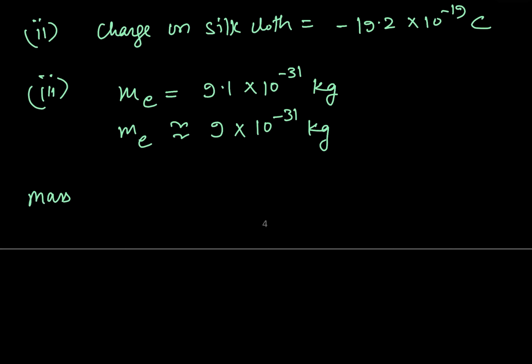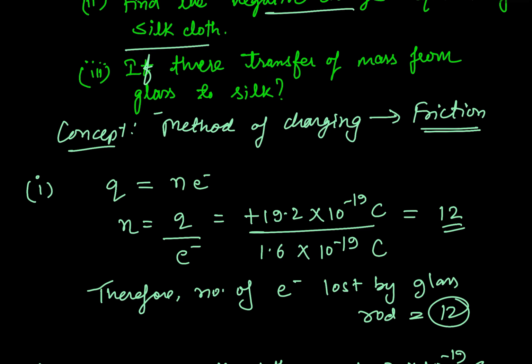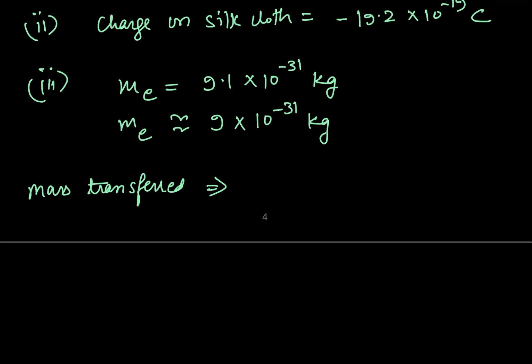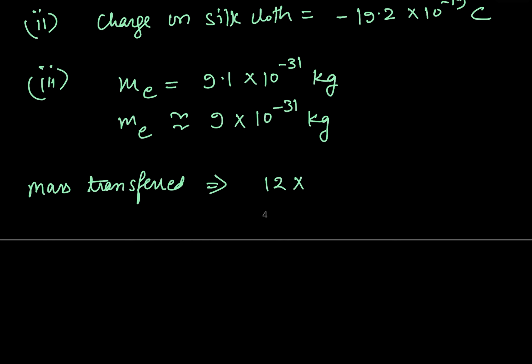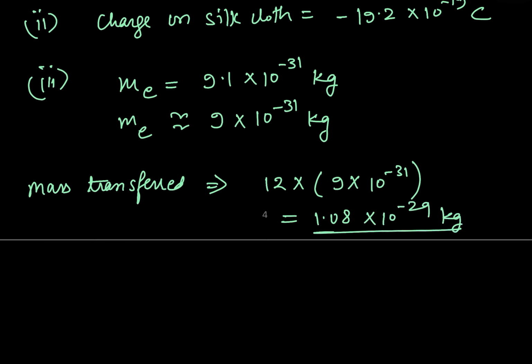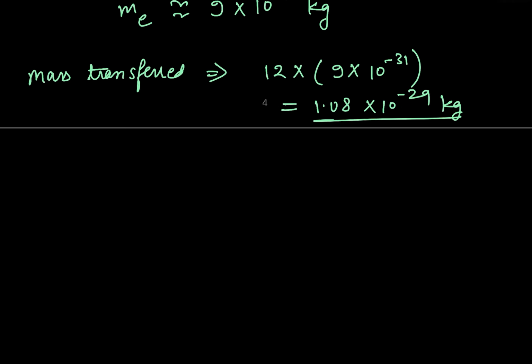So if I would consider the mass transferred, so what were the number of electrons lost by the glass rod? This was 12. So 12 multiplied by 9 into 10 raised to the power minus 31. So this value is 1.08 into 10 to the power minus 29 kilogram. So this value is very, very small, negligibly small.